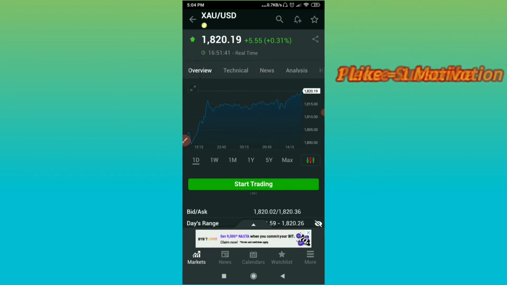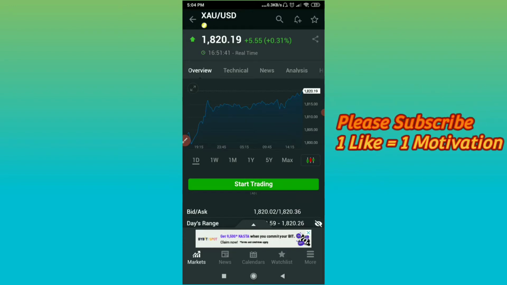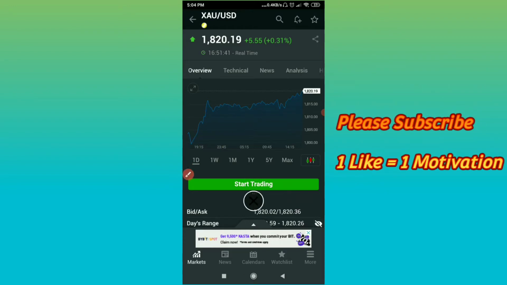Okay guys, so let's not waste any time. So first you need the investing.com app. You can download it from the Play Store, which is fully free. So as you can see, this is gold. Okay guys, and we just need to come to the calendar section.